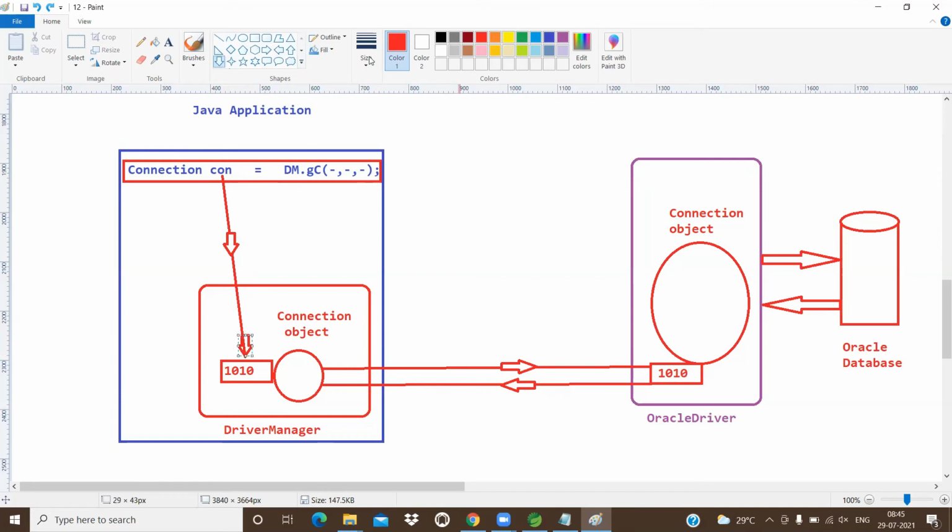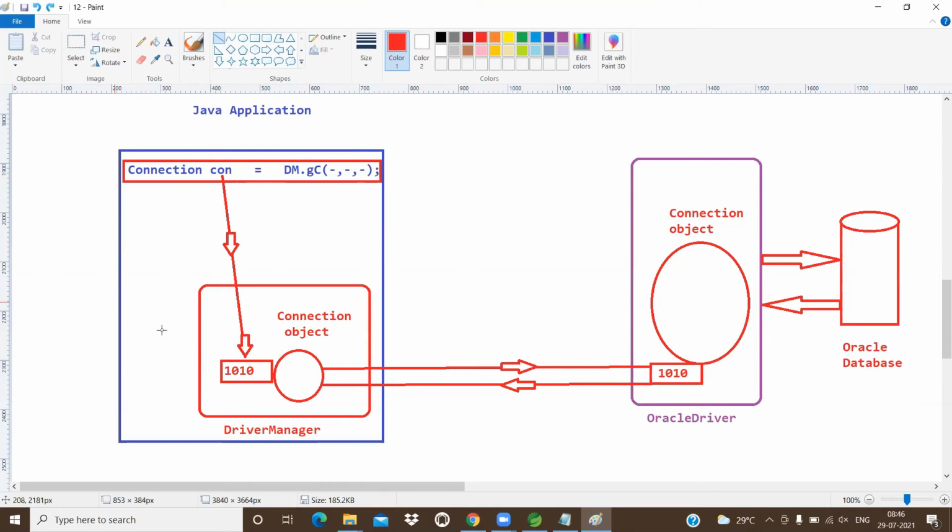This 1010 is nothing but the connection object. So the final conclusion, everybody: who is going to create the connection object? Driver. According to our diagram, who creates the connection object? Oracle driver. That connection object is handed over to whom? Driver manager. Now driver manager hands over that connection object to the reference variable con. That means con is indirectly pointing to what? This connection object. Both are same.